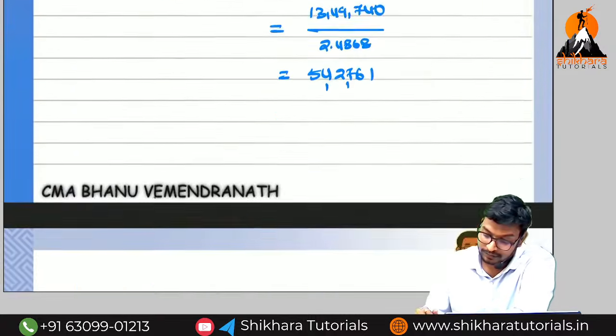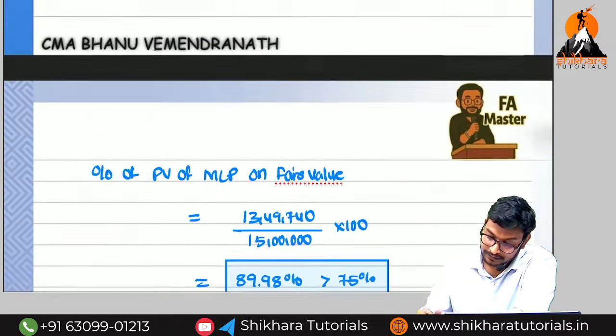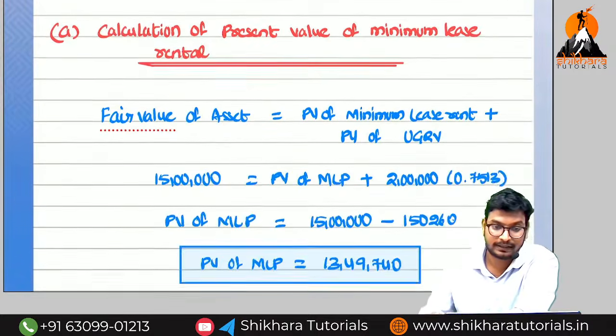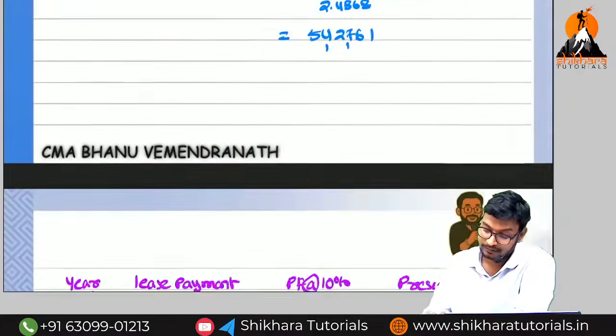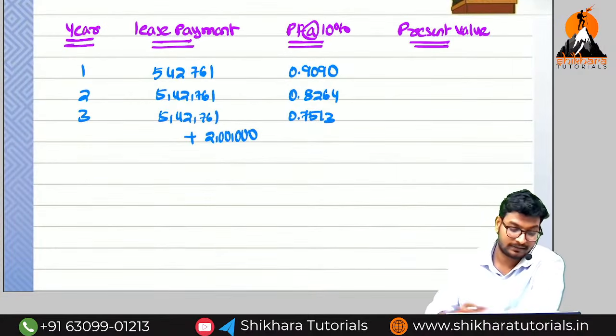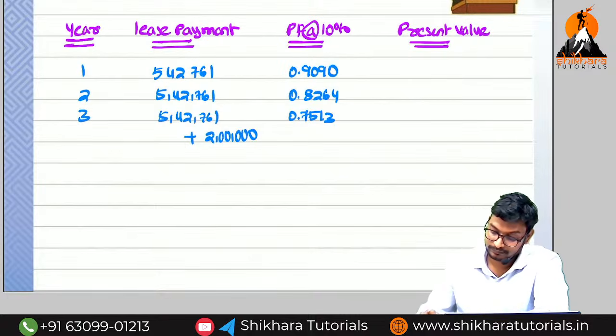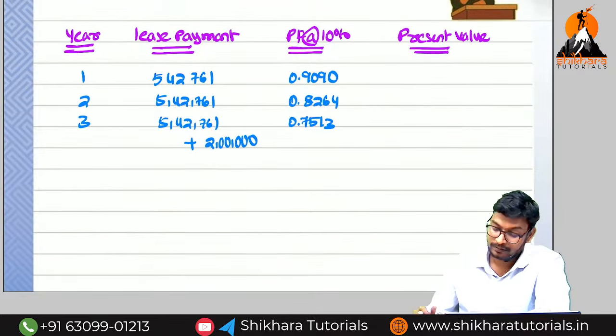There also same value, 0.7513. So you have to multiply with these things. So how much are we going to get?